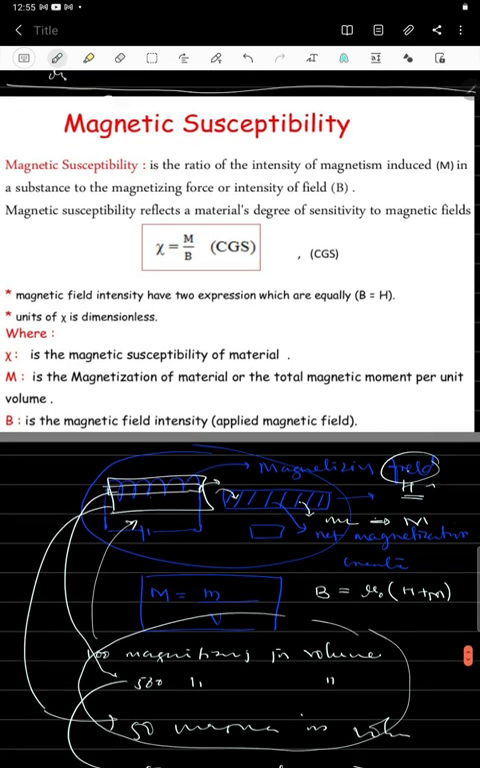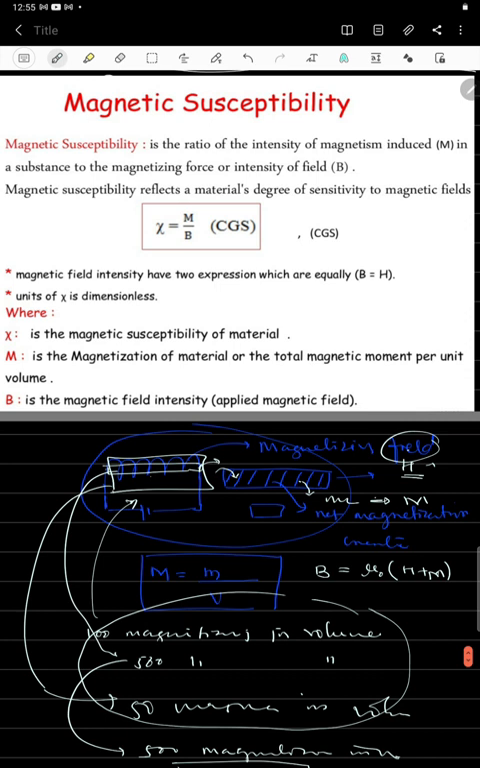So here I have written the magnetic susceptibility. The magnetic susceptibility is the ratio of intensity of the magnetism induced in a substance, which is the normal substance I am taking, to the magnetizing force or intensity of the field which is generated by this coil. So magnetic susceptibility reflects a material's degree of sensitivity to magnetic fields. Psi equals M divided by B.